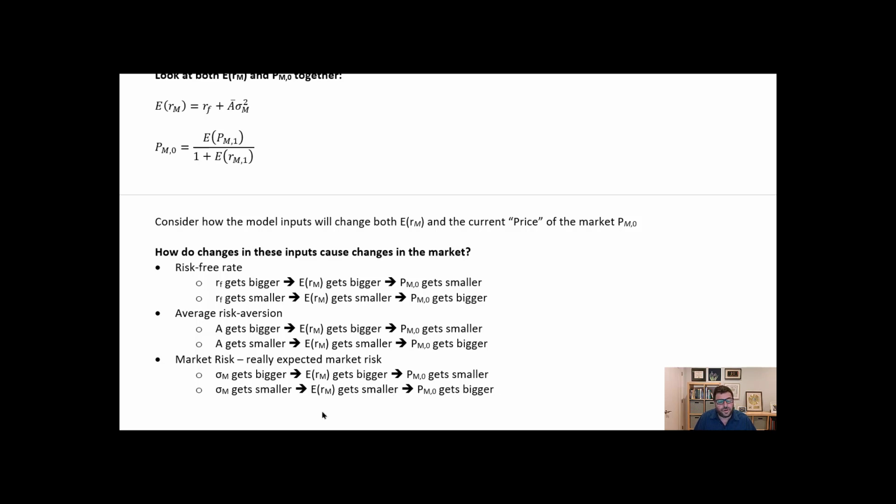And so now looking at this result from the CAPM, we have this model which can explain changes in prices in the market on a daily basis as a function of some alternative risk-free investment, some level of risk aversion, and the perceived risk of the market.